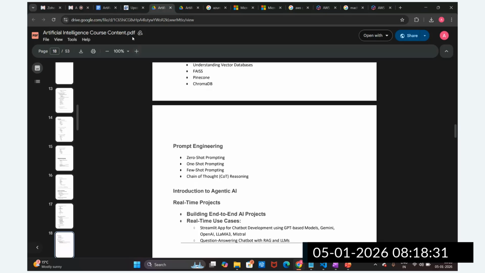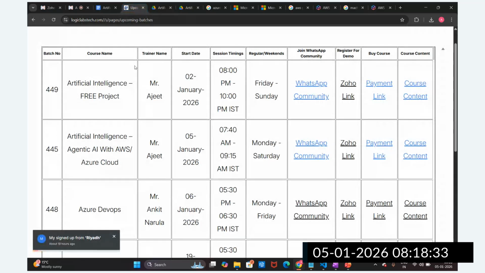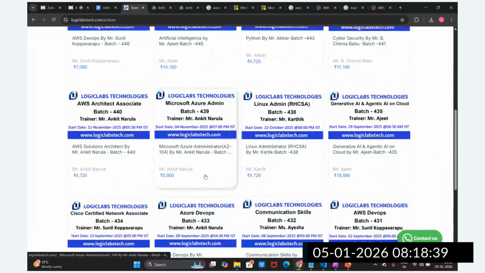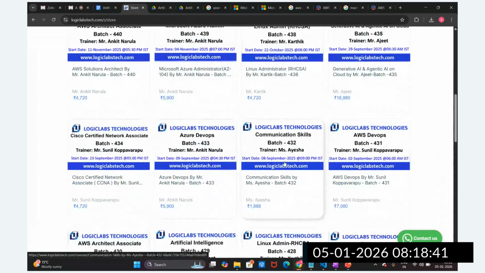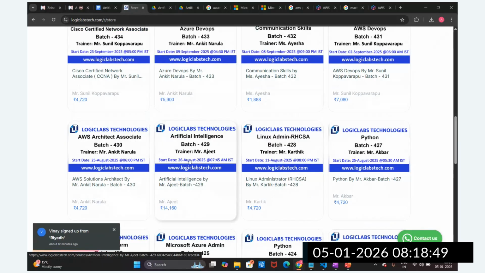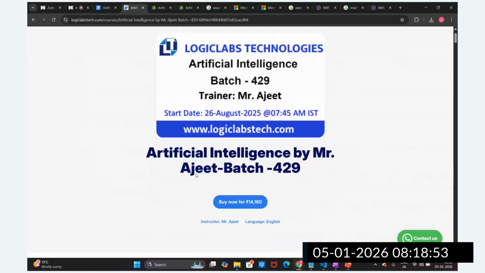If you see here, I will showcase the syllabus I covered in the last batch. There are multiple batches I have covered, but I will walk you through the last batch and the syllabus I covered. You can see this is the last batch. I started this batch on 26th August, and it was completed in December, guys. You can see this took around 3 to 4 months.